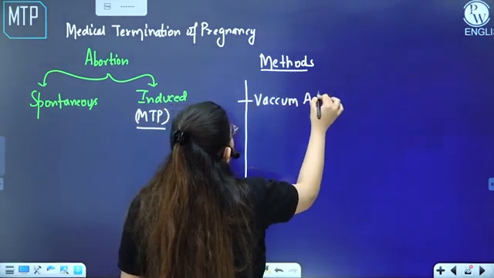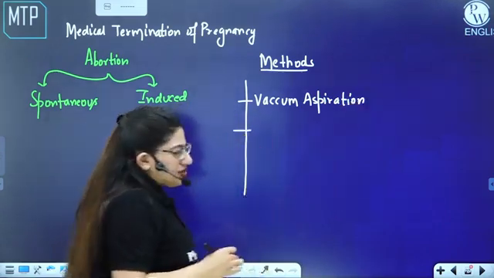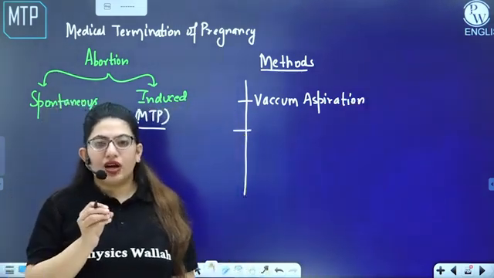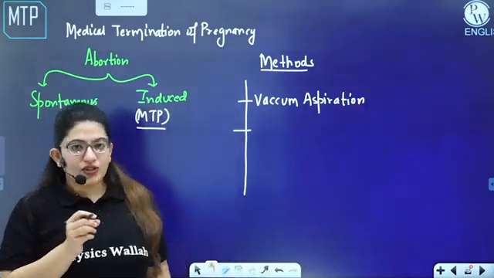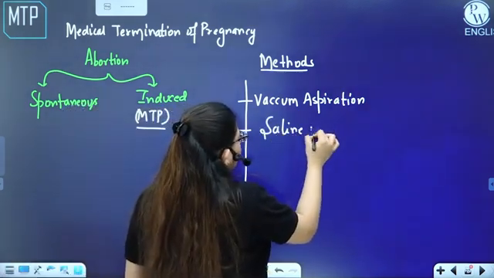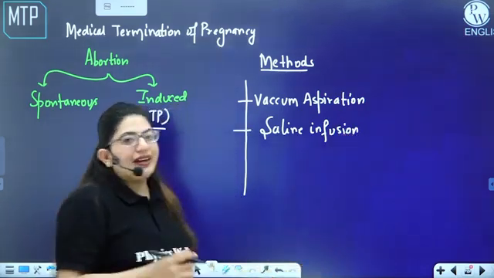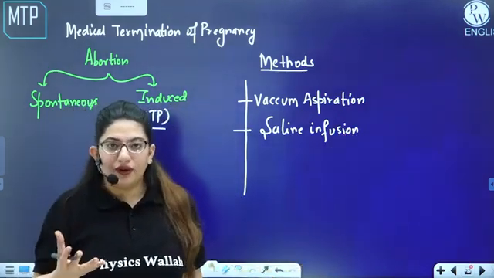That means with the help of a vacuum, we can extract out the fetus. A vacuum is inserted inside the vagina, and with the help of that, it can be extracted out. Or by giving a saline infusion. If you give a lot of saline infusion into the womb, the embryo will get desiccated and dry and fall off.